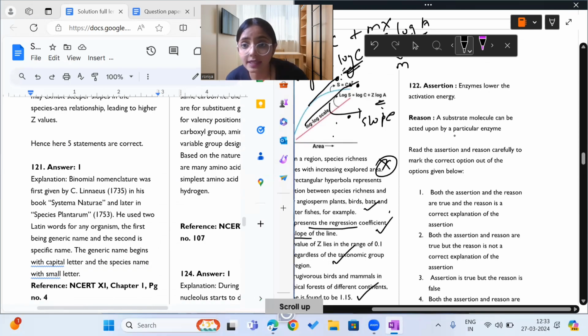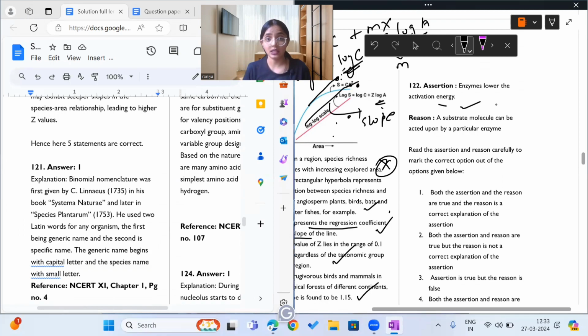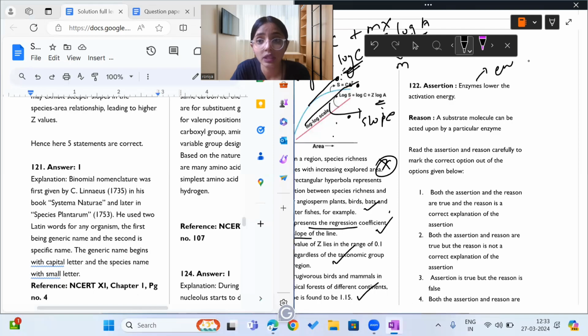It is saying enzymes lower the activation energy. Yes, it's a correct statement. Enzymes lower the activation energy. What is activation energy? Energy required to start the reaction. So because enzymes lower the activation energy, the reaction starts faster and quicker.